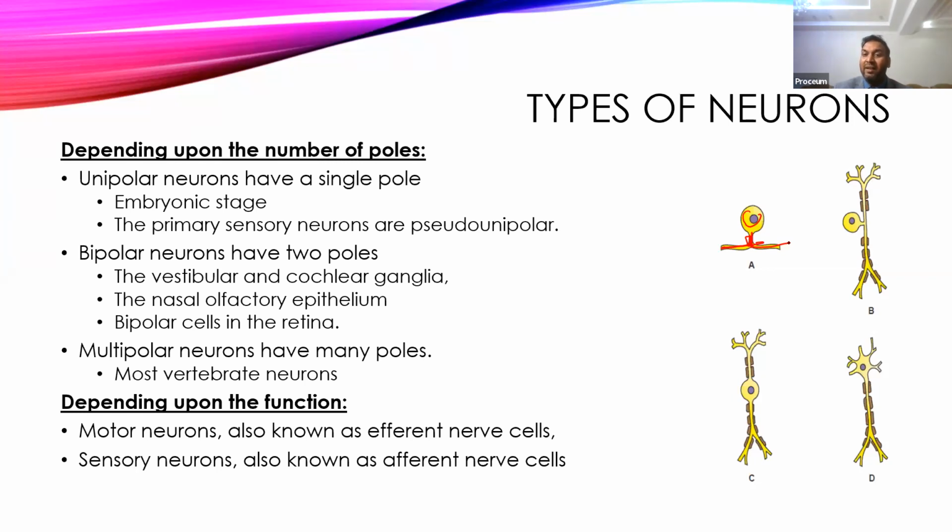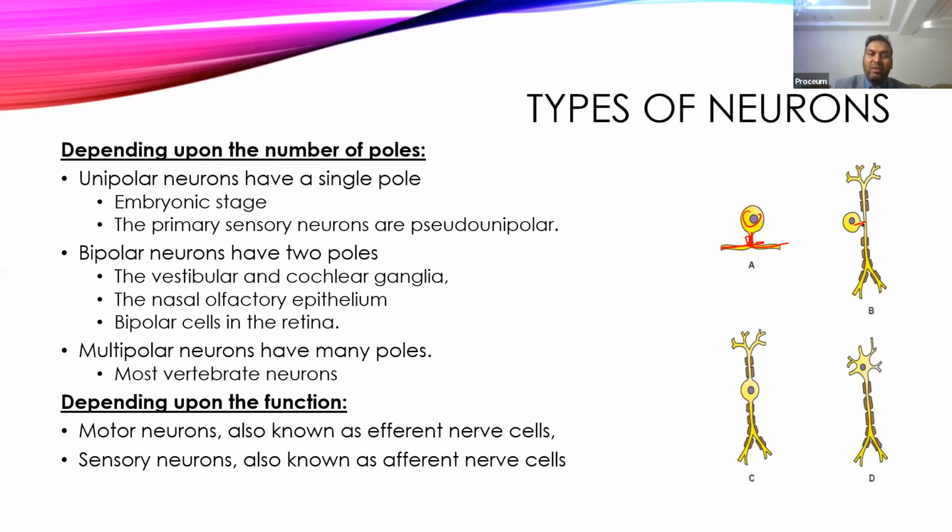But we do find another type of unipolar neuron, that is pseudo-unipolar. Here, though it shows one process, it is actually two processes. One process is an axon, one process is a dendrite, and this is usually seen in sensory neurons. So the neurons present in a sensory ganglion are a good example of pseudo-unipolar neurons.